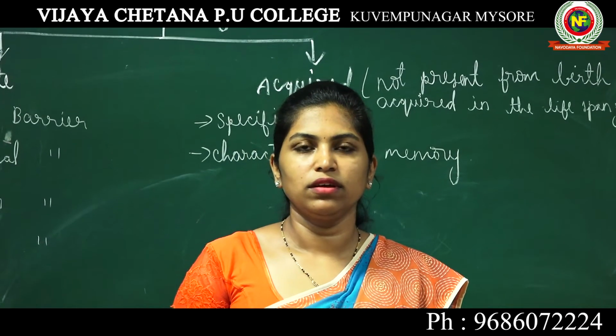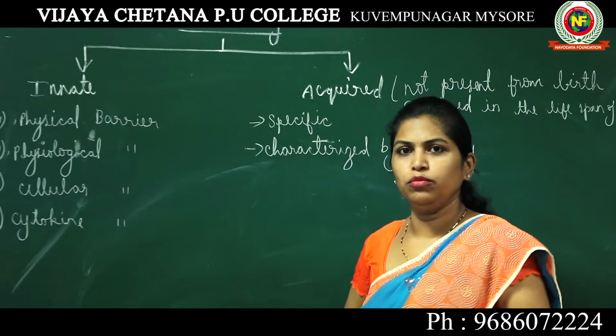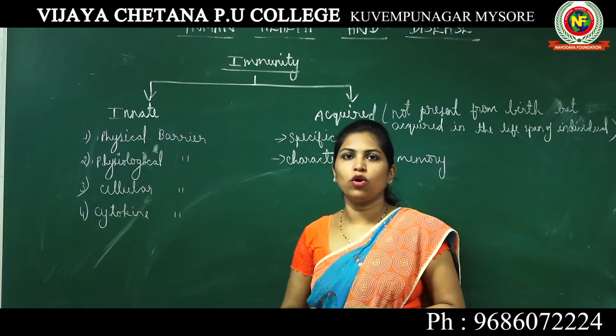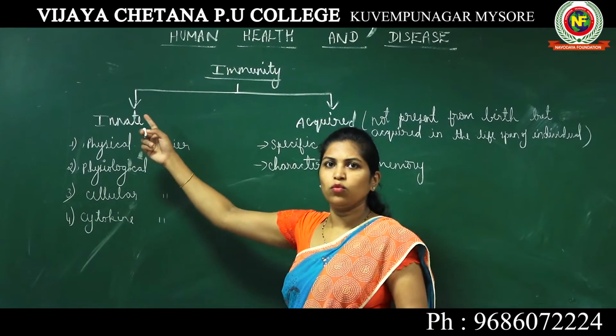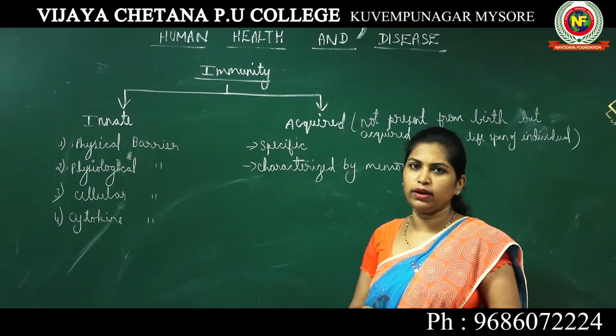Good morning students. In today's class we will study more about acquired immunity. In the previous class we started with this topic called immunity, where immunity is of two types. One is innate immunity, the second type is known as acquired immunity.